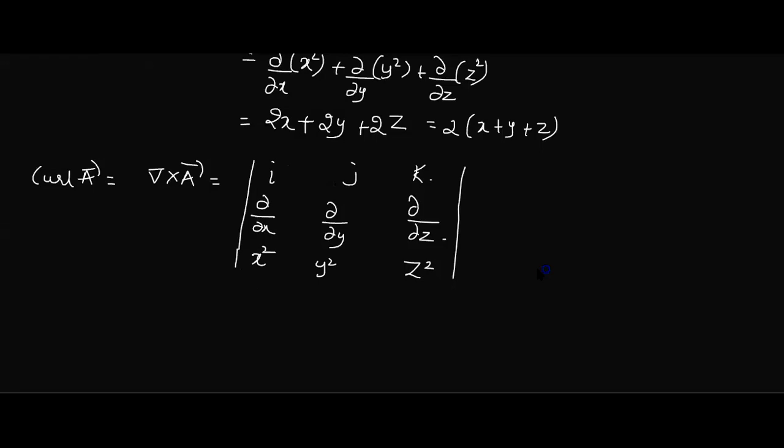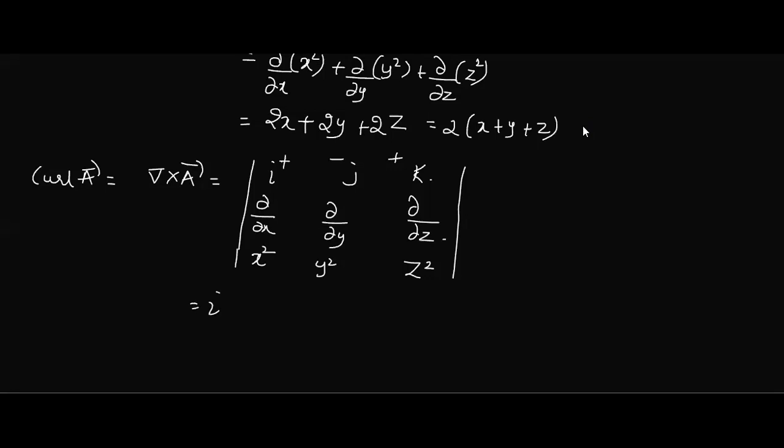Now we'll expand it. To expand, we have to assign the sign: plus, minus, plus. Just expand it.